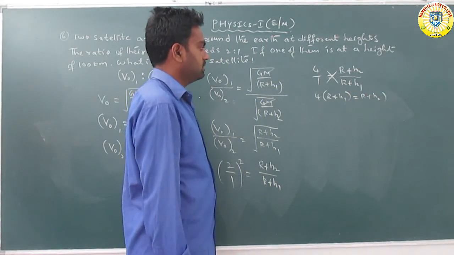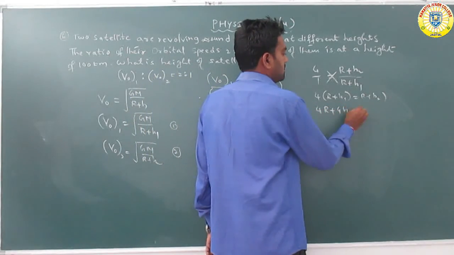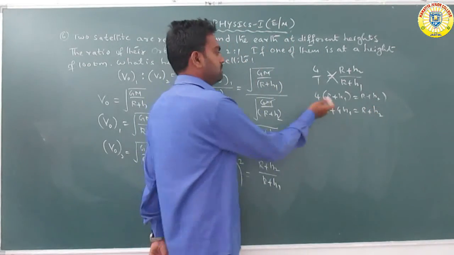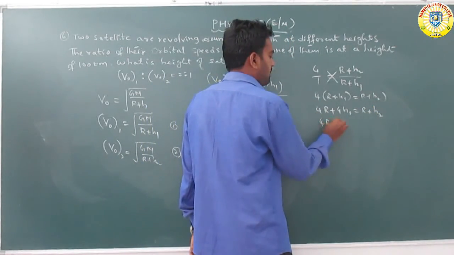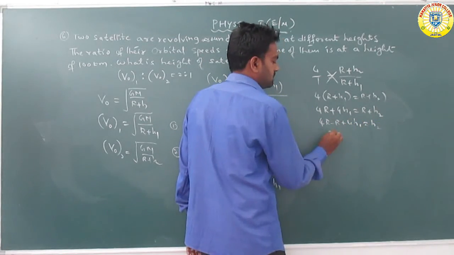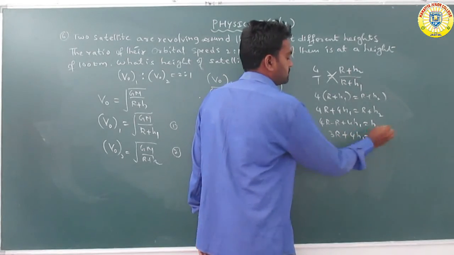Okay, got it. So 4R plus 4H1 is equal to R plus H2. R is going outside, so 4R minus R plus 4H1 is equal to H2. That is 3R plus 4H1 is equal to H2.